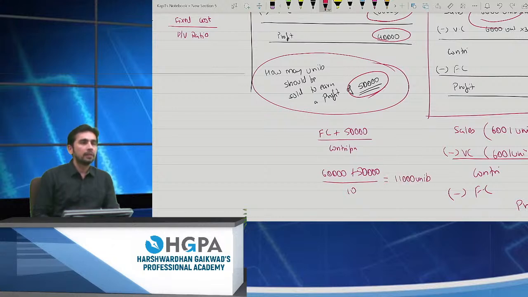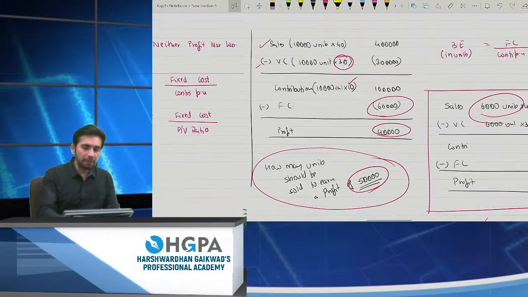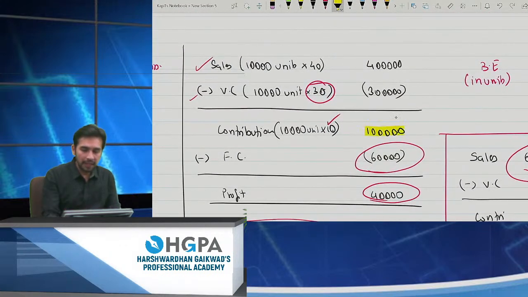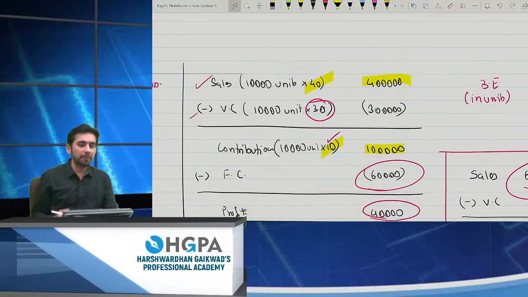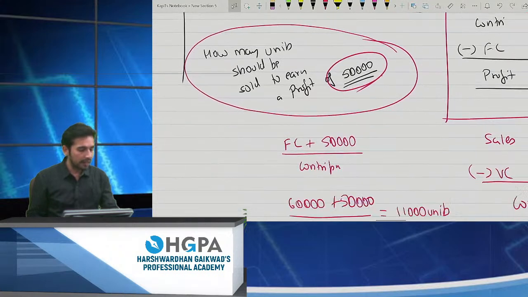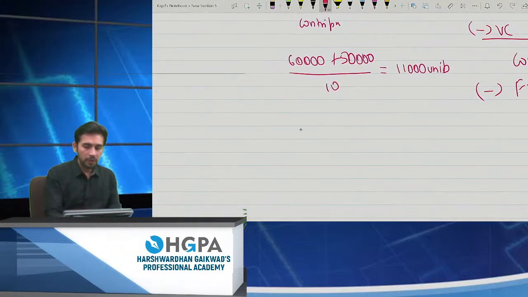Right? In the second part, if we don't take contribution, if I take PV ratio, then also it's one and the same thing. How do you calculate the PV ratio? You can directly calculate 1 lakh and 4 lakh, or you can calculate 10 and 40 also. You can take per unit also, you can take in totality also. So how do I calculate PV ratio? It is 1 lakh divided by 4 lakh or 10 divided by 40, which is 25%. So if I take the direct answers, it will be 60,000 plus 50,000 divided by 25%. Which will give you directly 4,40,000, right?